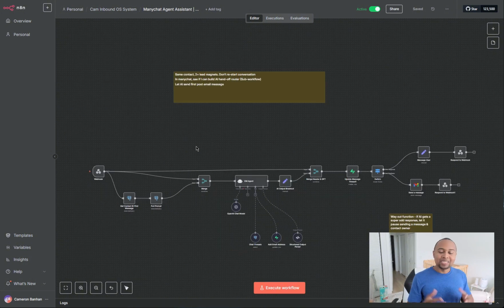All right, so there you have it. This is still a work in progress. I am improving this, but definitely excited about this project. Looking to build it out more and share more as I build it out.